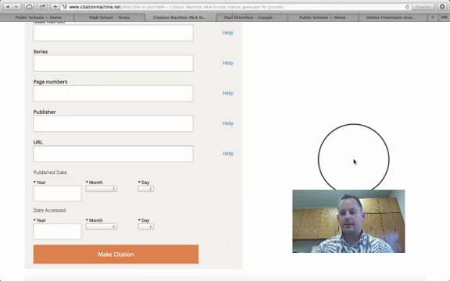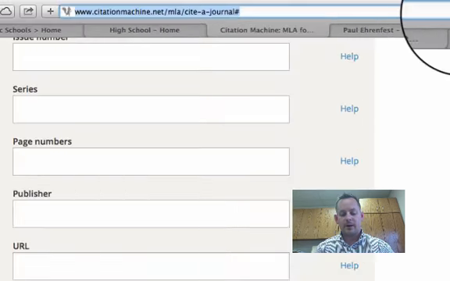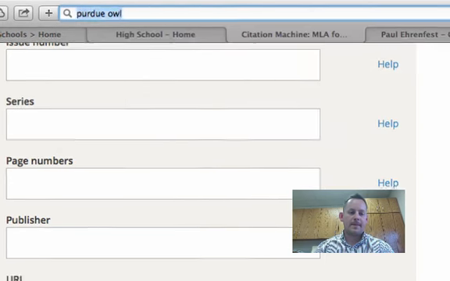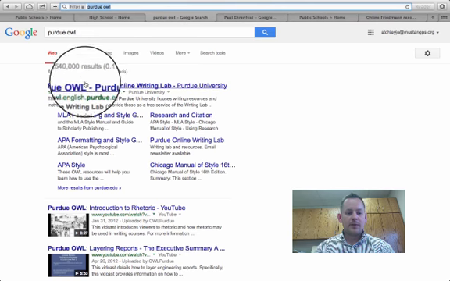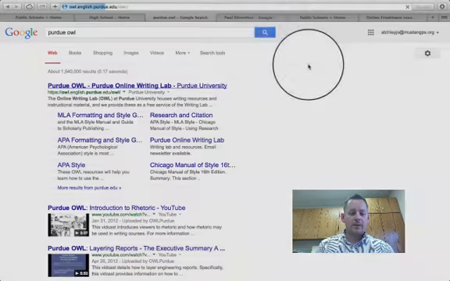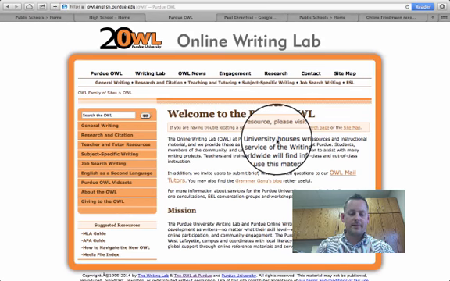A simple way to make sure that you're doing your citations properly is to hit up this website. The Purdue Online Writing Lab. And then once you get in here, you'll want to go to this spot, MLA Guide.